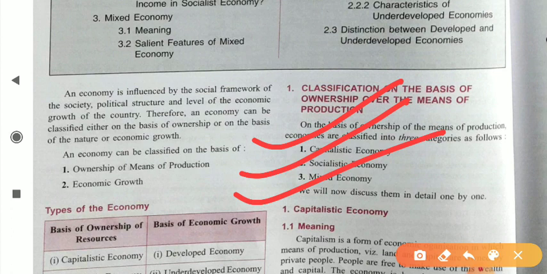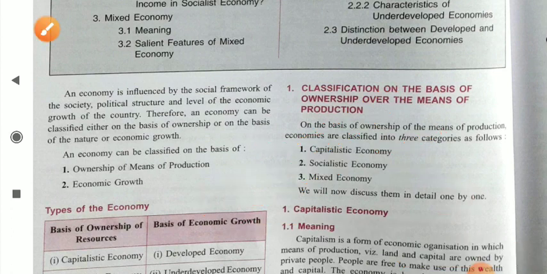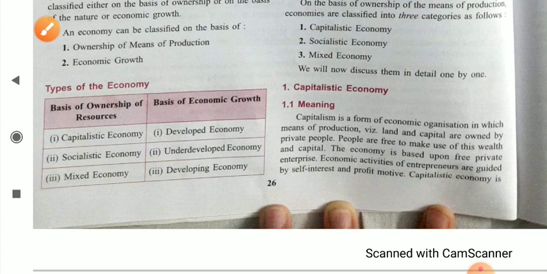Okay, student, so let us start with our first, capitalist economy. What is a capitalist economy? Dear student, capitalist is a form of economic organization in which means of production, it means your land, your capital, are owned by private people. All the private people are free to make use of the wealth or the capital of an economy. So in capitalist economy almost every property or resource is owned by private organizations, and the economy is run by private organizations.